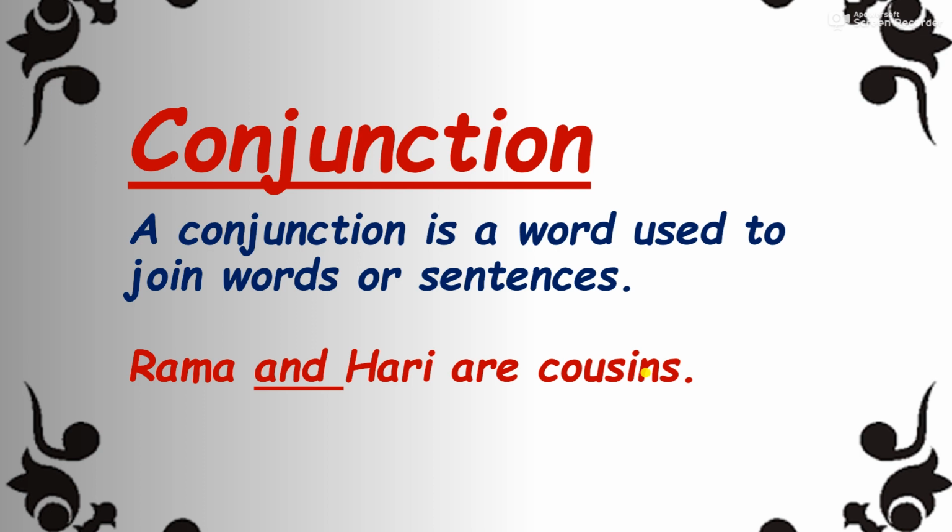Here in the example you can see, Rama and Hari are cousins. Now Rama and Hari are two words, and in order to join these two words, what have we used? And. So here and is a conjunction. One more example I am giving you: I ran fast but missed the train. In this sentence there are two parts: I ran fast, and missed the train. In order to join these two clauses, what did we use? But. So the sentence is I ran fast but missed the train.